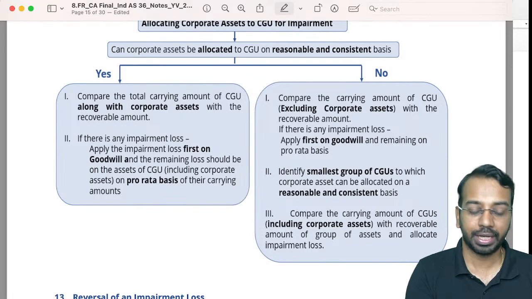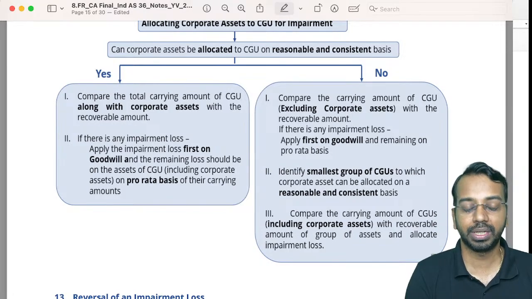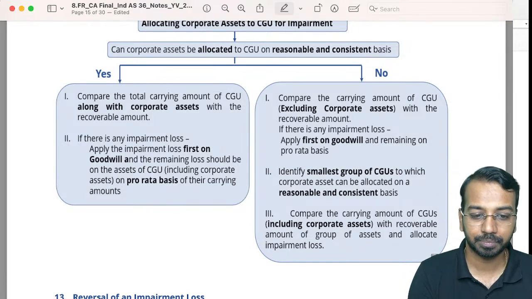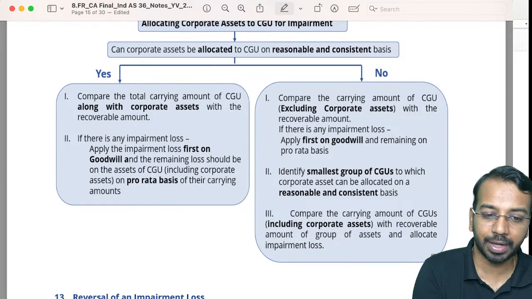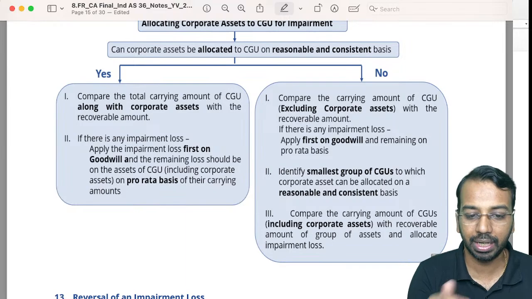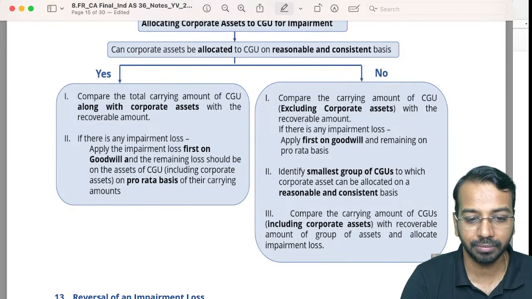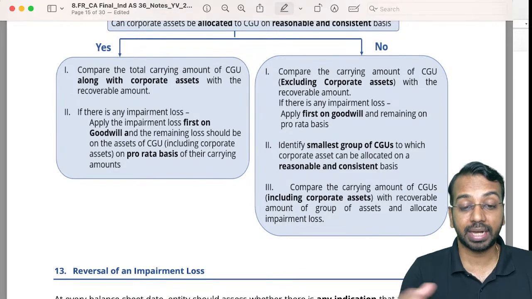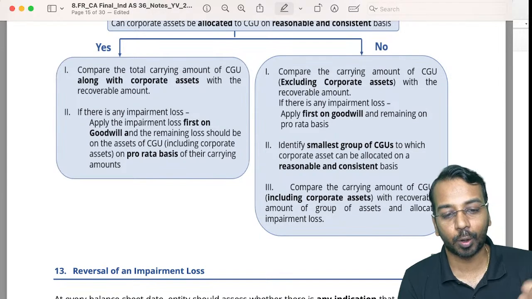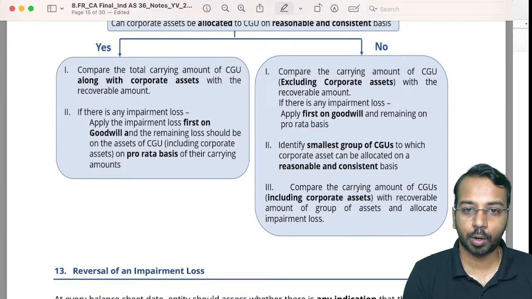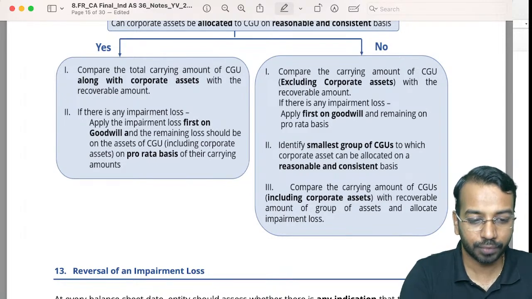Now, when I do not have a basis for allocation, what I will do is, first I will test the CGU for impairment. Then, if there is any impairment loss, first apply it to goodwill and then to the remaining assets. Then I will see how many CGUs I can group together and add the corporate asset, and again I will calculate the impairment loss for those corporate assets along with the CGUs. I will give you an example for this.